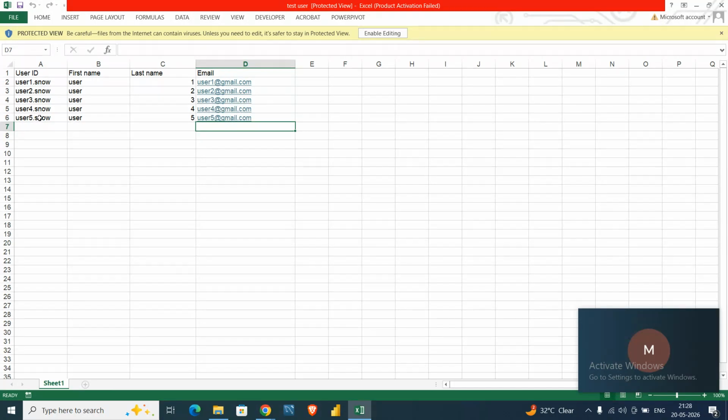So in that case we can do another type of inserting data into ServiceNow. Basically we can do it through import set. So what is an import set? Import set is nothing but, suppose there is bulk data and we want to insert that in a single click, we can use import set. Suppose for now we have this Excel. Currently the client just provided me username, first name, last name, and email. So they want these 5 users to be inserted in ServiceNow. Okay, how can we do that?